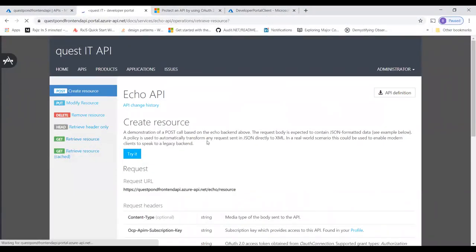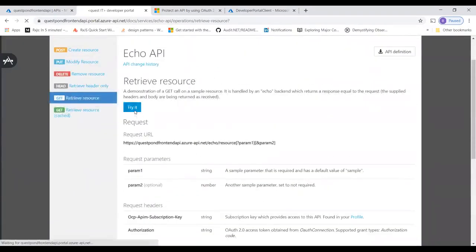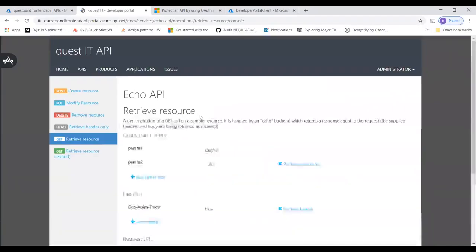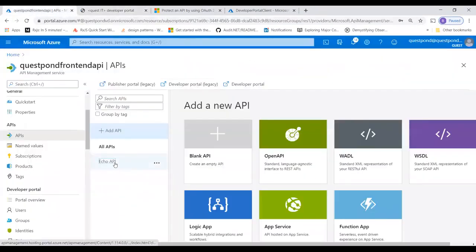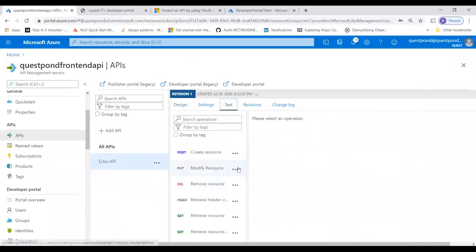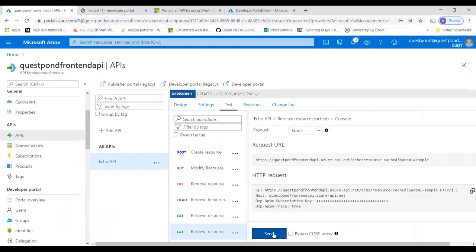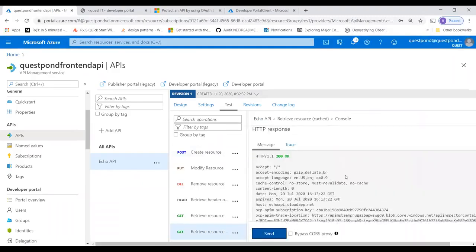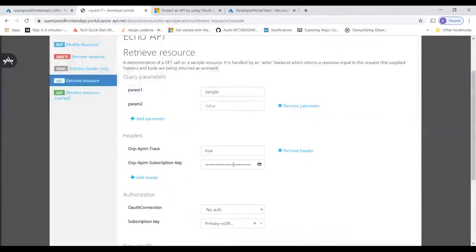So if you see here, when I try to make a get call, let me be in one window, right? And when I say try it, here it is. You can see now there is a subscription key. The subscription key is a key which is generated. If you try to do a test out here, that's the subscription key which is needed to have an extra security, right? So we can get the subscription key by calling this test out here. That's what I'm going to put out there. I think it's already there.